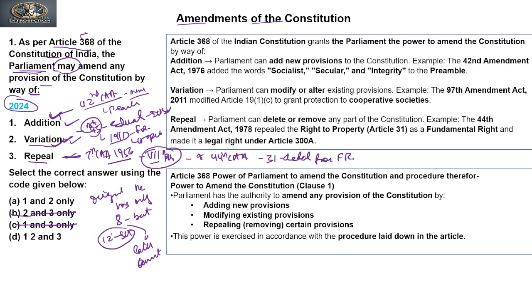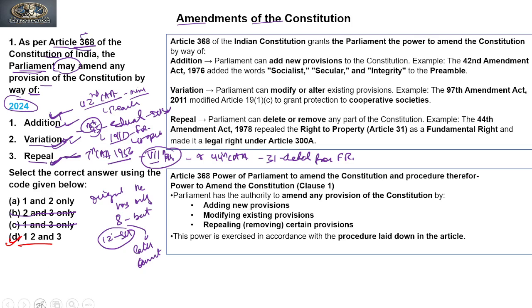So yes, it also has the power to repeal or delete provisions. So according to Article 368, in the process of amending the constitution, the Parliament can add, it can modify or vary the provisions, and it can also repeal or delete. So our answer to this question is all of the above, that everything can be done by the Parliament.